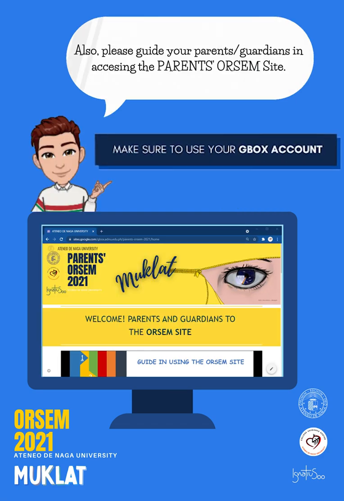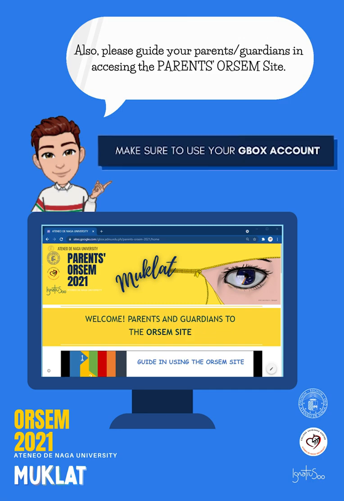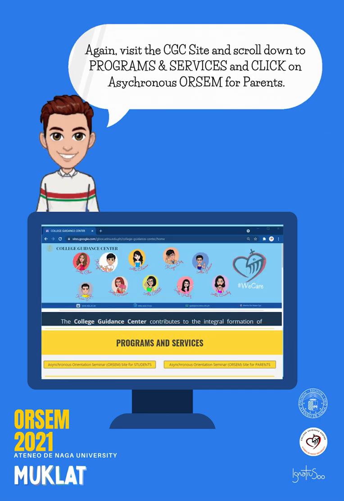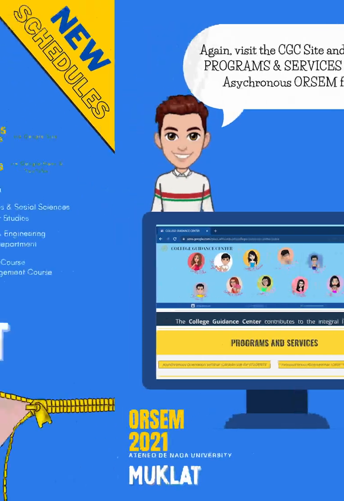Also, please guide your parents or guardians in accessing the Parents ORSEM site. Again, visit the CGC site and scroll down to Programs and Services and click on Asynchronous ORSEM for Parents.